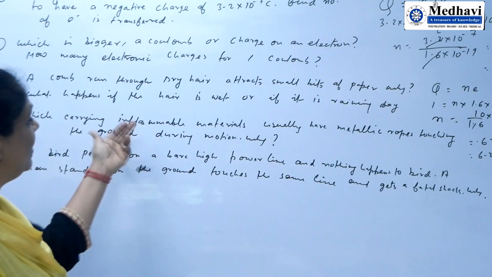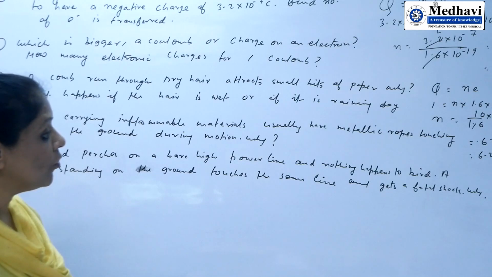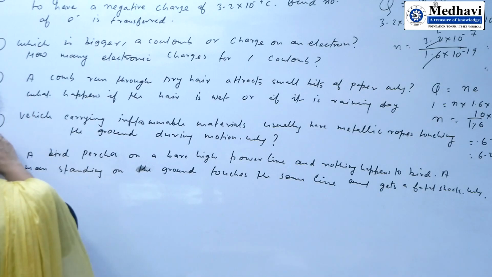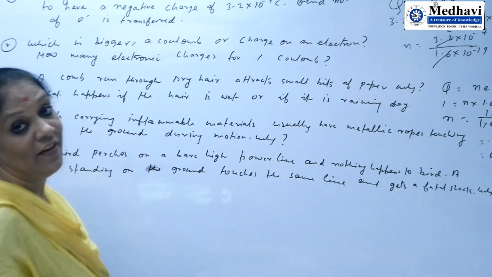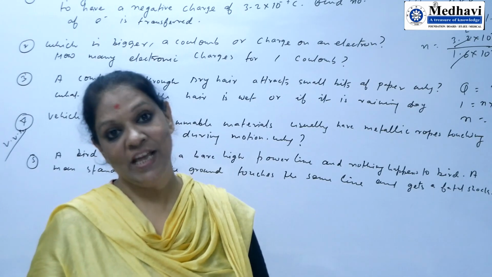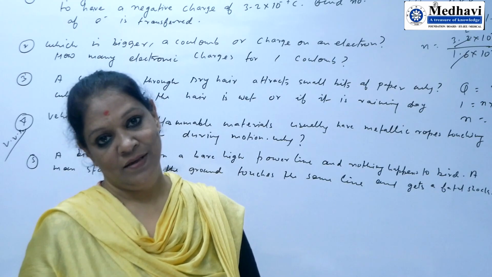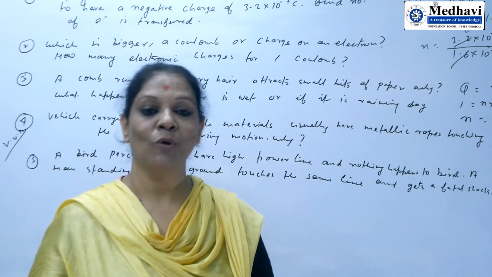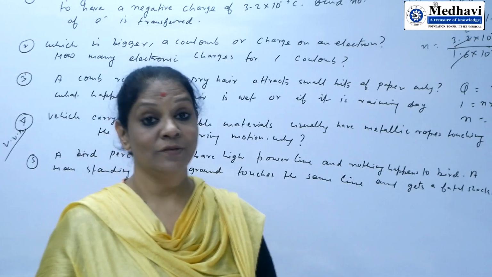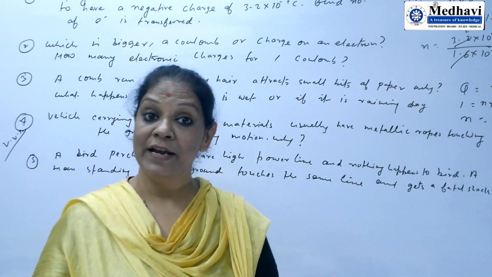Vehicles carrying inflammable materials like petrol usually have metallic ropes touching the ground during motion. This is very, very important. You might have noticed on the highway that vehicles carrying inflammable substances have iron chains running attached to them. Why? Because when the vehicle is in motion, friction is produced between the body of the vehicle and the air, so its outer body is electrified.